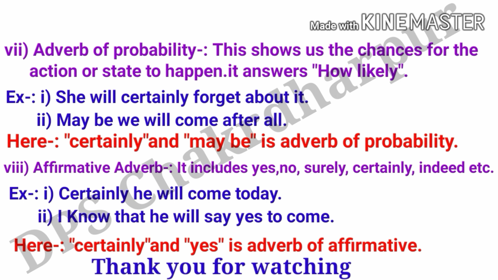So my dear friends, the eighth one is your affirmative adverb. What is an affirmative adverb? Let's see. It includes yes, no, surely, certainly, indeed, etc. For example, certainly he will come today, and the second one is I know that he will say yes to come. So my dear friends, in these sentences, certainly and yes are your affirmative adverbs.